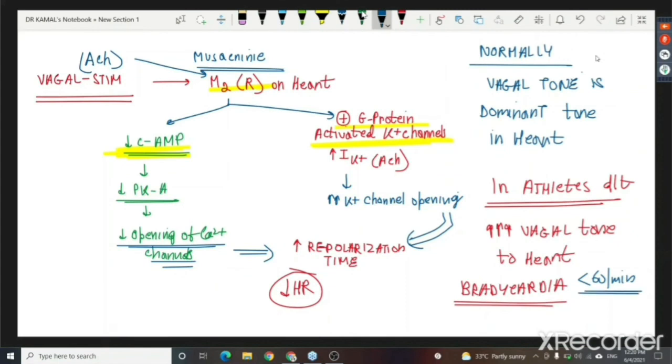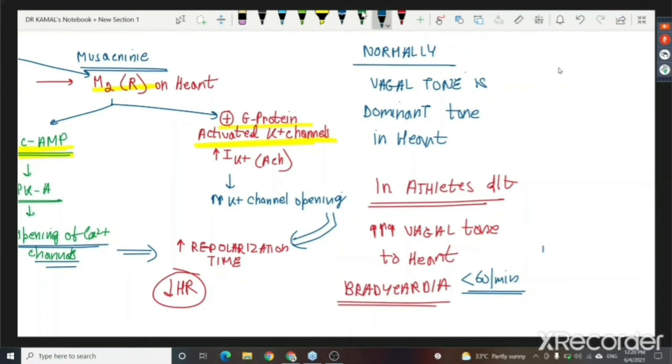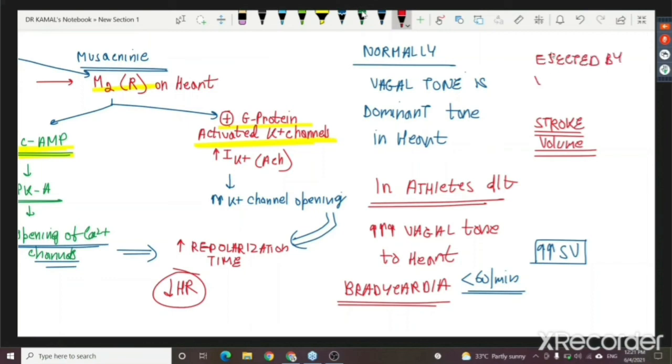But as we will discuss in cardiac output, although their heart rate is less, their stroke volume is increased. What is stroke volume? Volume of blood ejected by the ventricle in one beat. This I will again discuss once we reach cardiac output, maybe next week. So stroke volume is the volume of blood ejected by the ventricle in one beat, right?